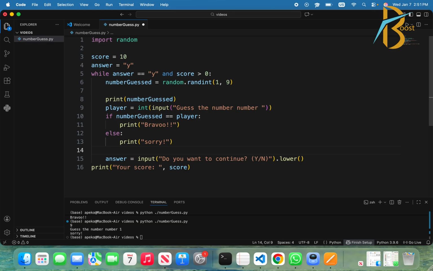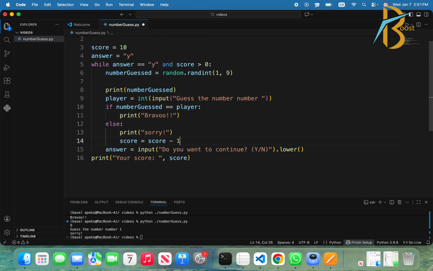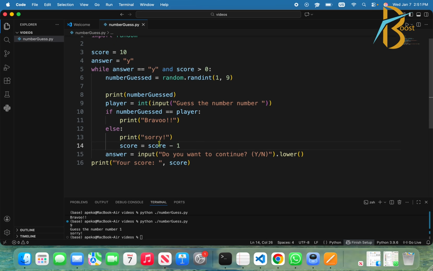It's the same thing as incrementing when the guy wins, or decrementing when the guy loses. So we are going to set score is equal to score minus 1. That's the only thing we have to do.